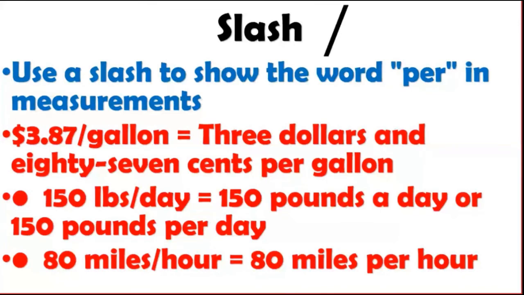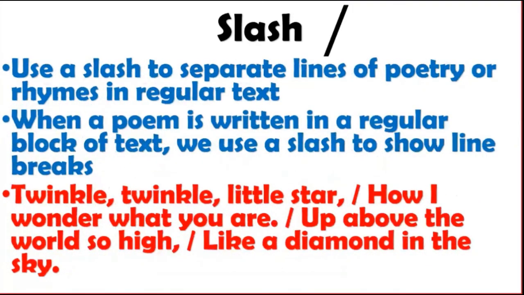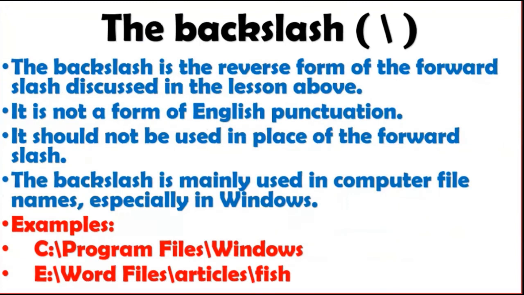A slash is used to show the word per in measurement. For example, 3.87 per gallon, 1.5 lbs per day, 80 miles per hour. So per can be shown with the oblique. It also separates lines of poetry. When we are writing poetry in a single paragraph, we use an oblique, that is a slash. There is also the reverse, that is the backslash, right? It is generally used in computer names.